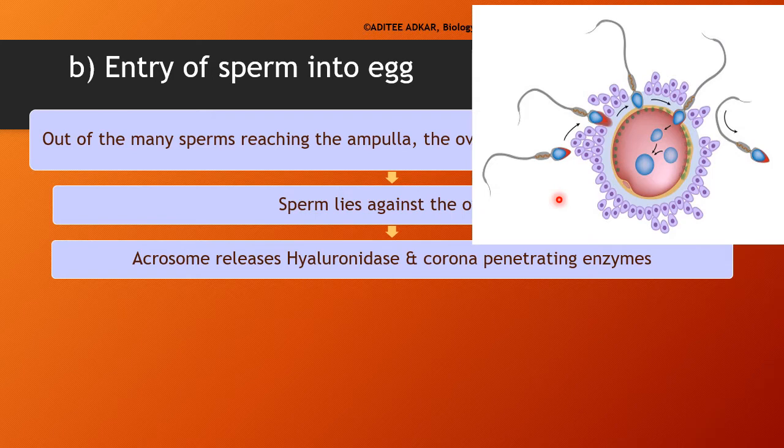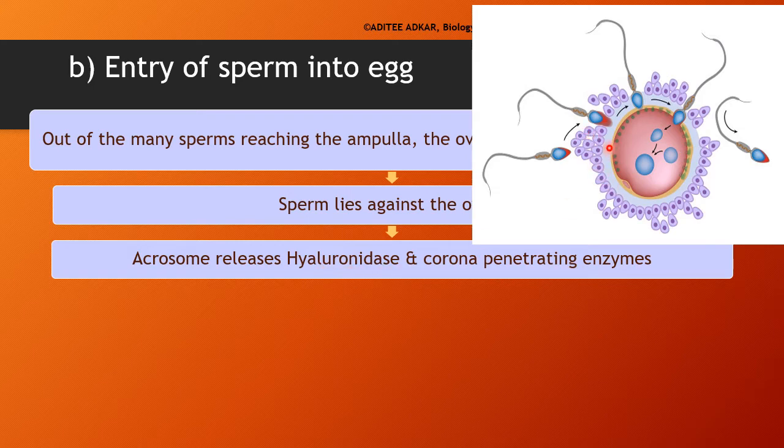Now, to enter into the secondary oocyte and fertilize it, the sperms need to break many barriers. These barriers are nothing but the membranes which are surrounding the secondary oocyte. The outermost membrane is the corona radiata. For penetrating the corona radiata, the acrosome of the sperm releases many corona penetrating enzymes such as hyaluronidase.